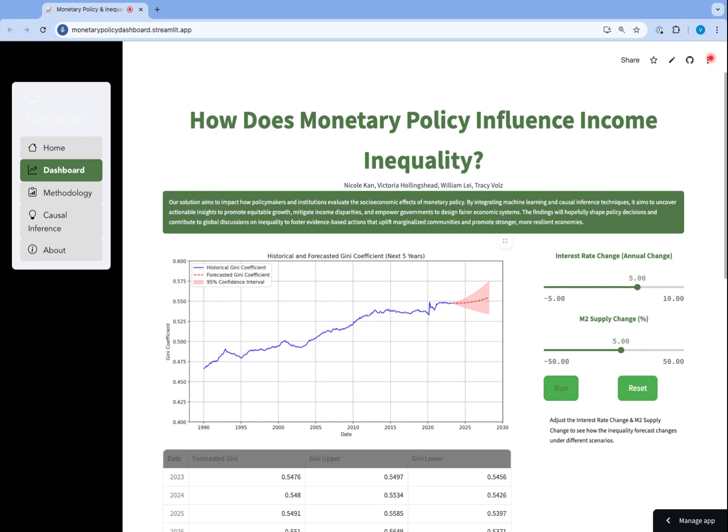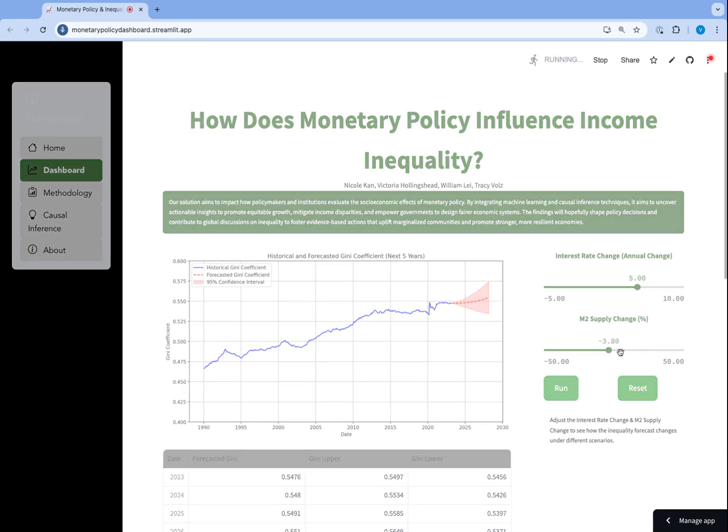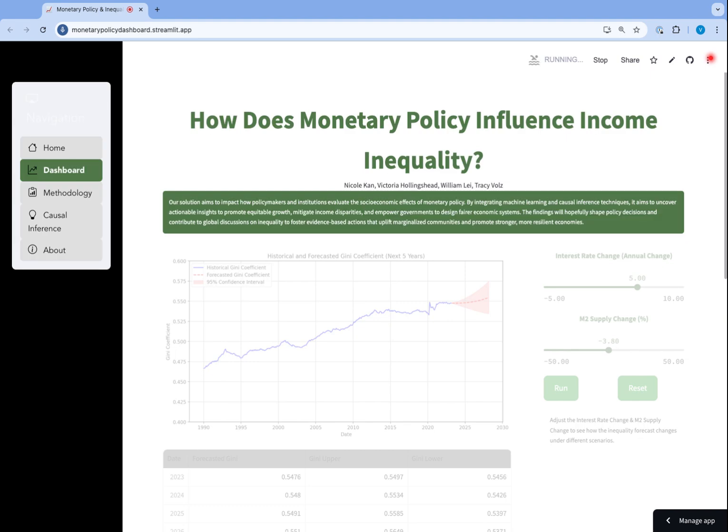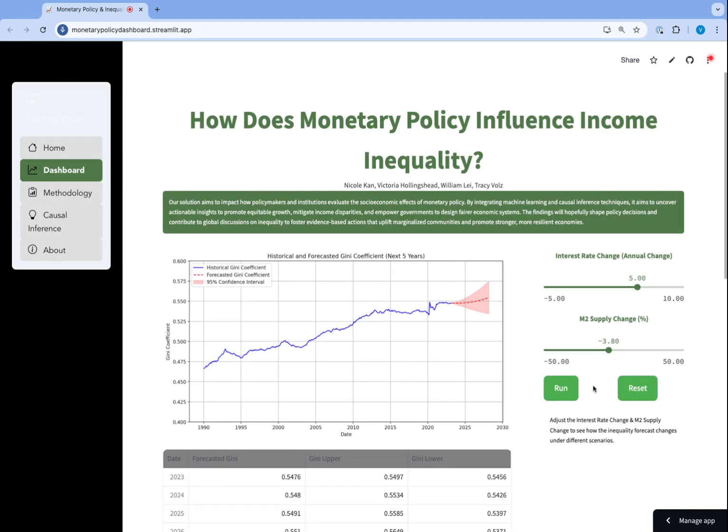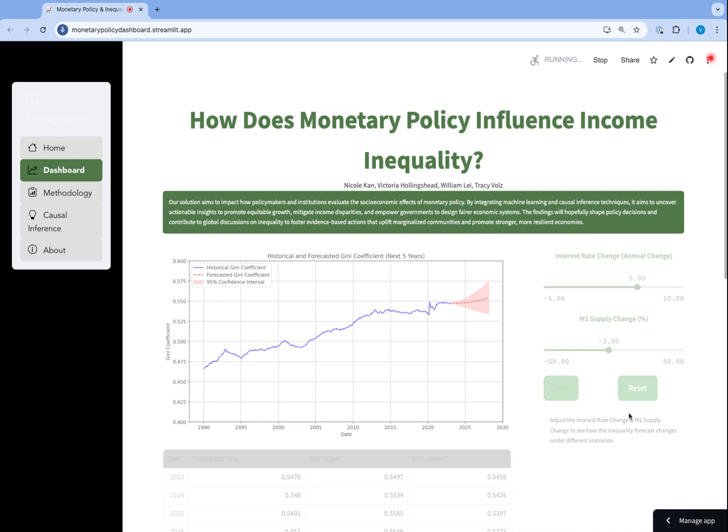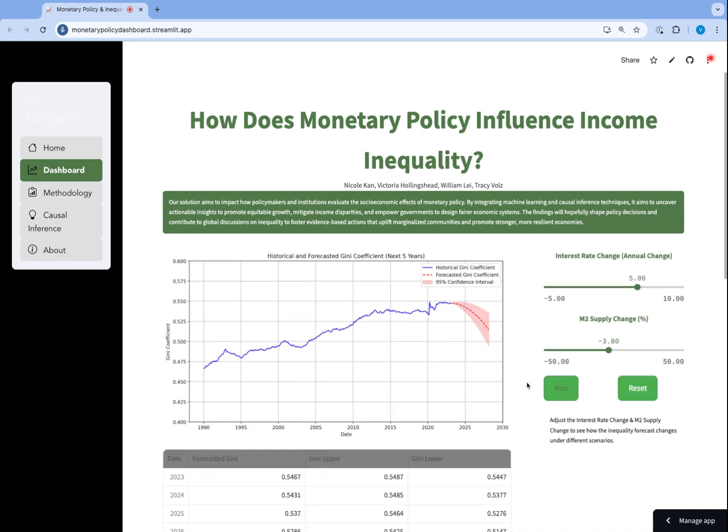Now let's look at a more aggressive tightening scenario. In addition to this interest change, let's say I decrease the US money supply by 3.8%. I'll press run here. This combination of higher borrowing costs and tighter liquidity conditions puts the brakes on both consumer and investor spending. It tempers asset inflation and reduces access to speculative credit, which tends to affect top income groups the hardest, those that have the most exposure to financial markets.